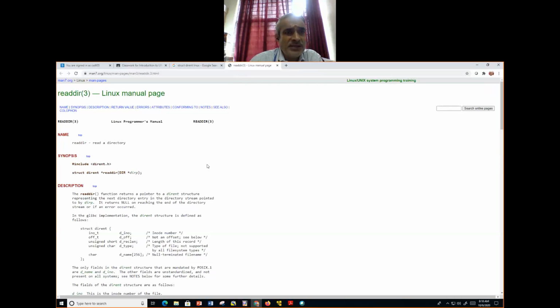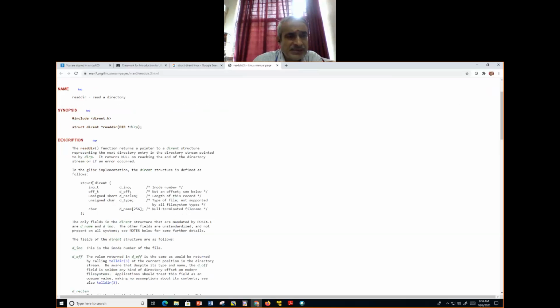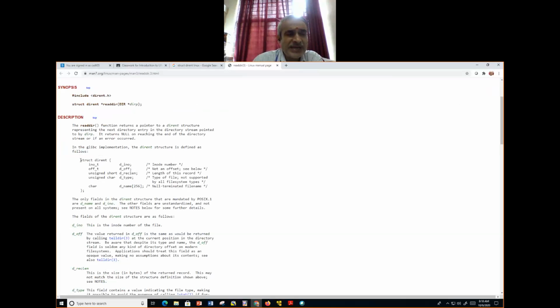So look at the Linux manual page for struct direct. See, this is how it is being defined. d_ino is the inode number, the file serial number, the unique number given to every file by the operating system.